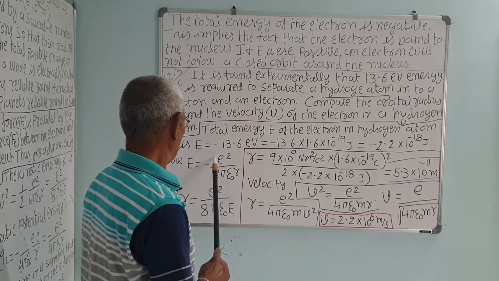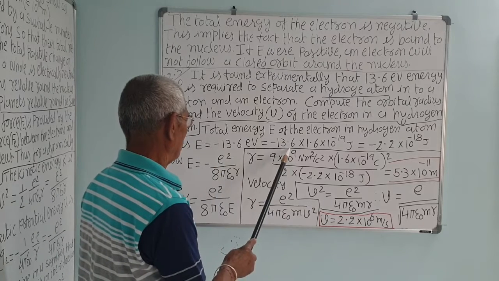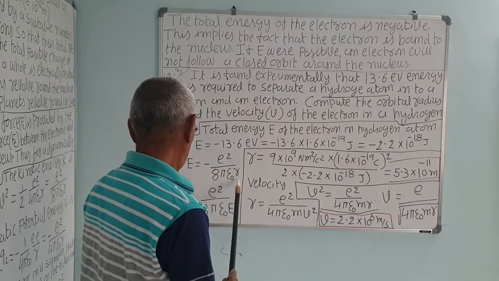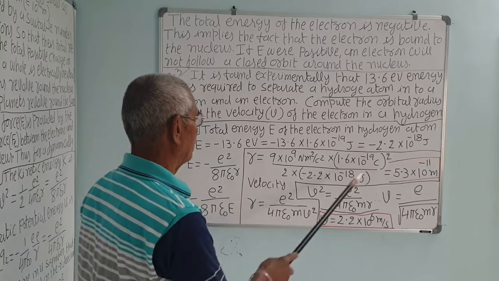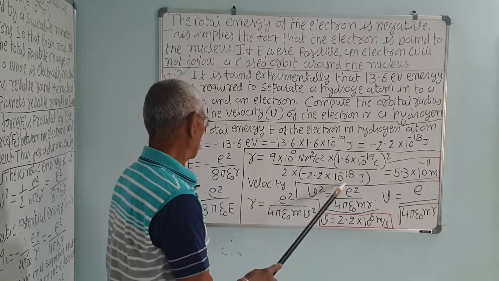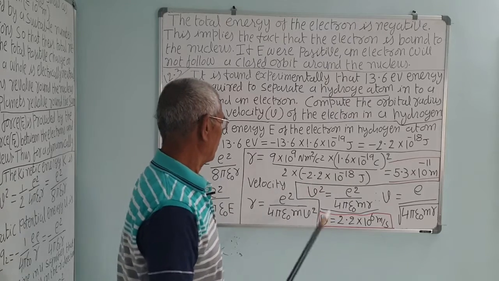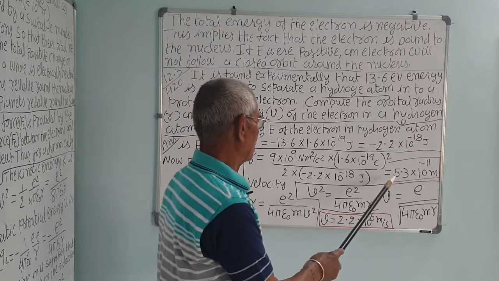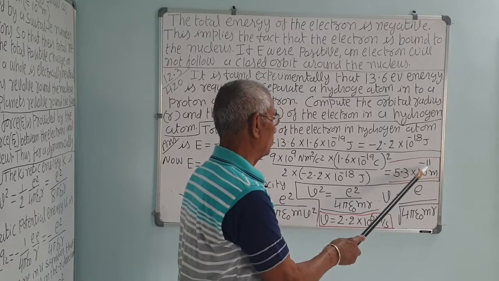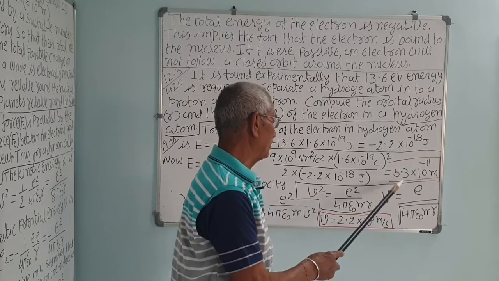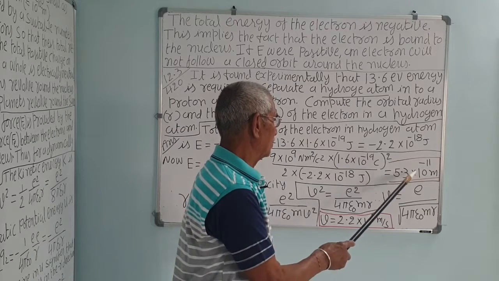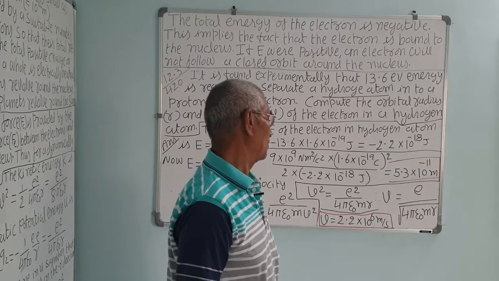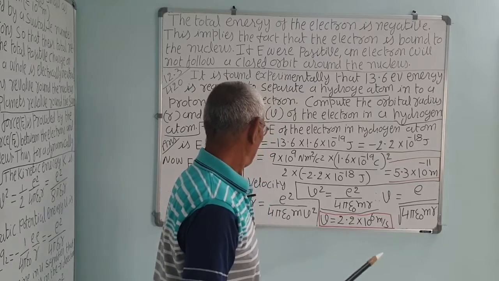So this is K by 2, e square. Now, what is E? We have already calculated, 2.2 into 10 raised to minus 18 joules. That is equal to 5.3 into 10 raised to minus 11 meter, or 0.53 into 10 raised to minus 10 meter, that is 0.53 angstrom unit also you can say, correct.